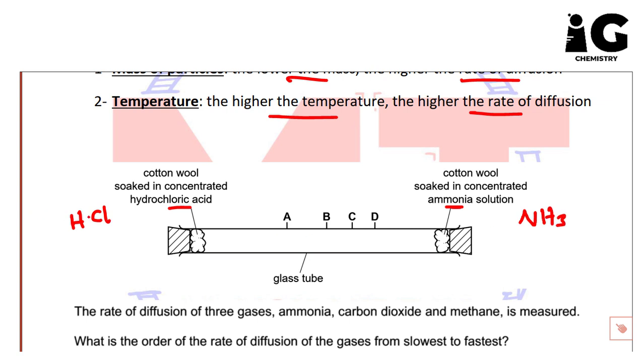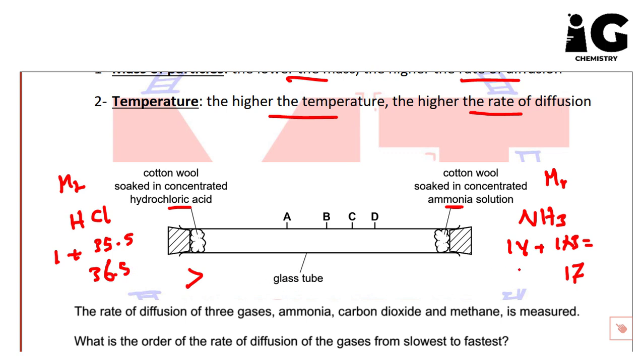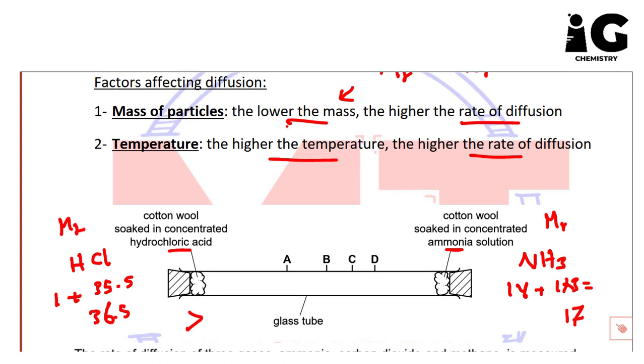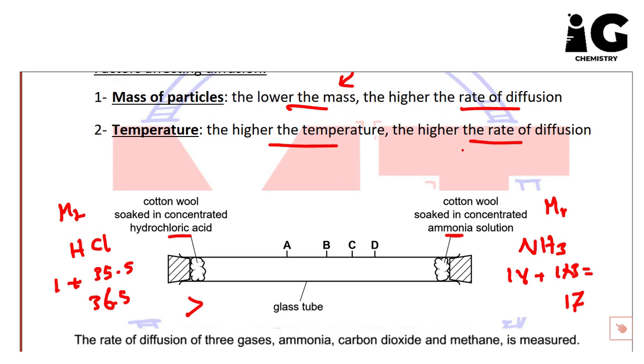If we compare the MR of HCl and the relative molecular mass of NH3, from the periodic table you find N weighs 14 plus H weighs 1 times 3. So actually, guys, you will find this is 17. And here H weighs 1 plus Cl weighs 35.5, so it's going to be 36.5. So here the mass of HCl is higher than the mass of NH3. So remember the rule, guys: the lower the mass, the higher the rate of diffusion.